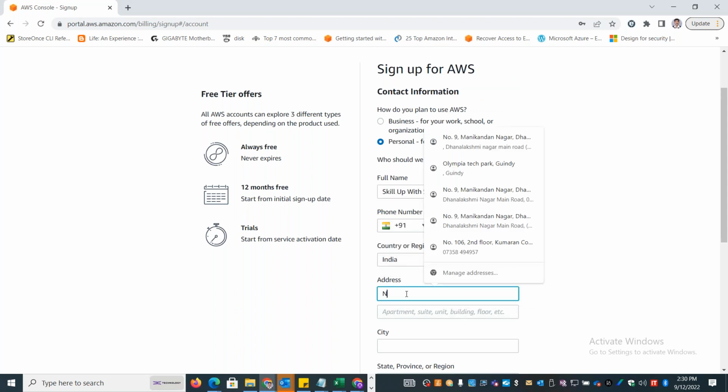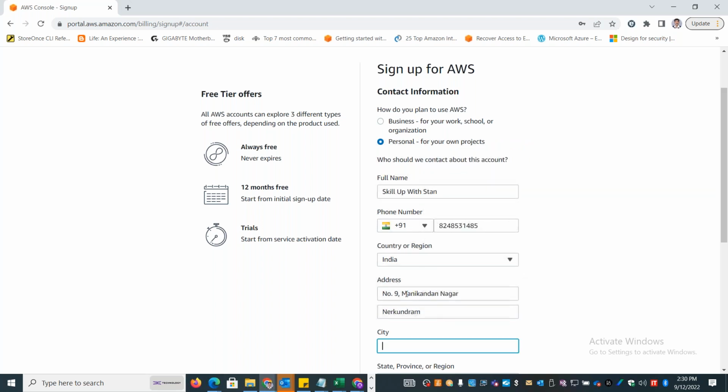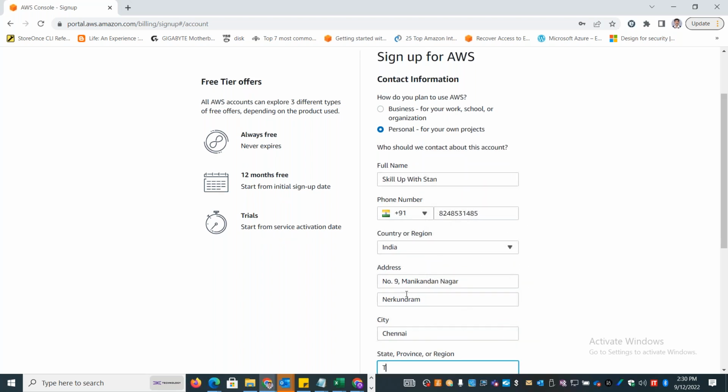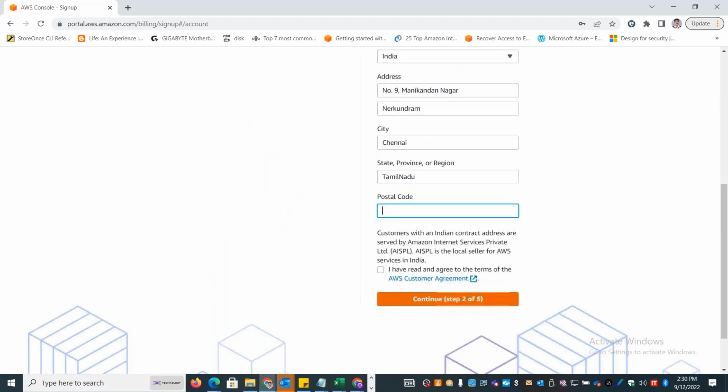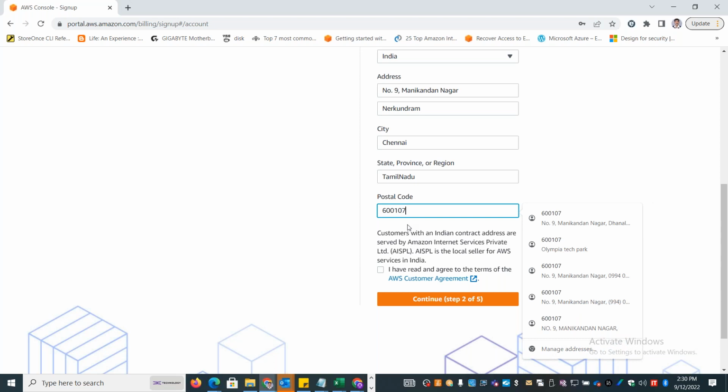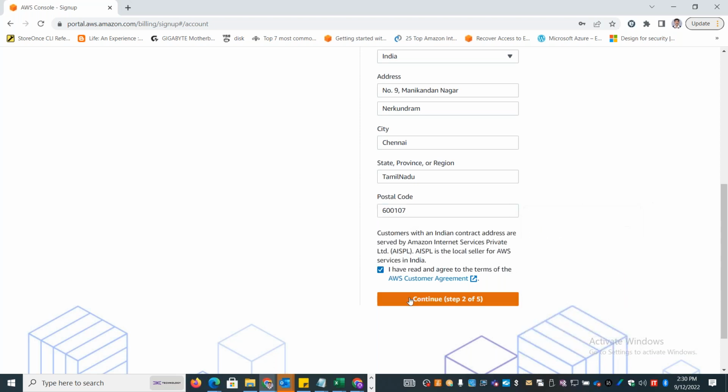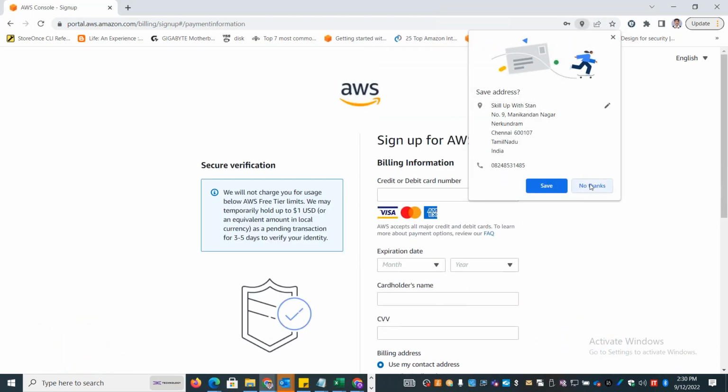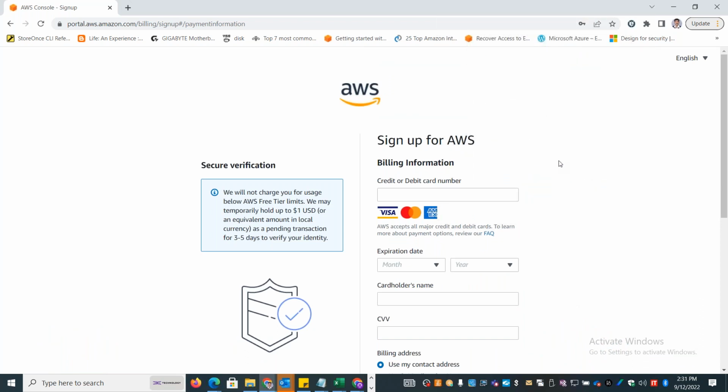You can fill in your address. Okay, you can accept the license agreement and you can continue. Okay, this is where you will enter the credit card information, and you can see they will temporarily hold $1 or 2 Indian rupees.